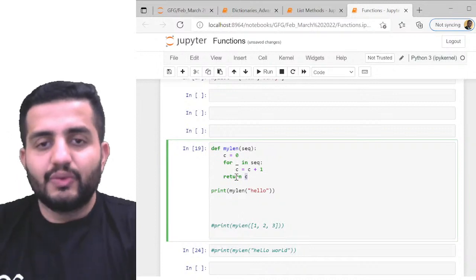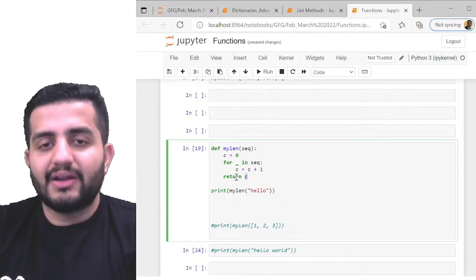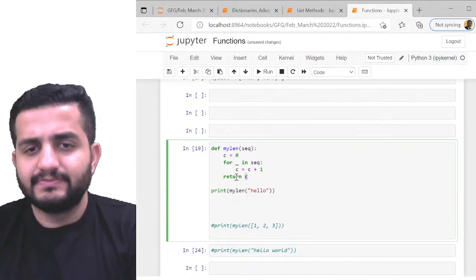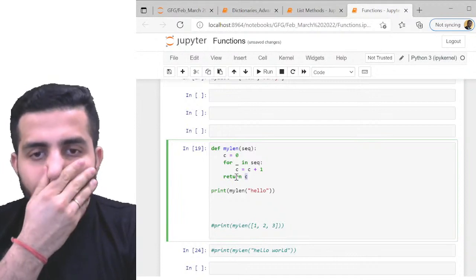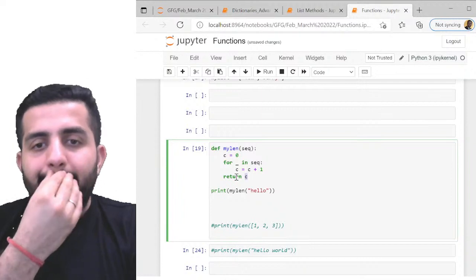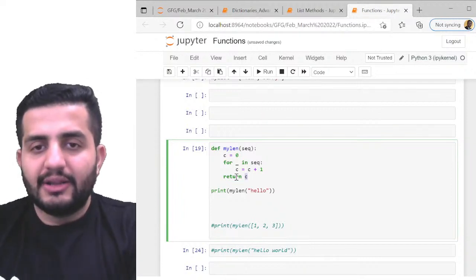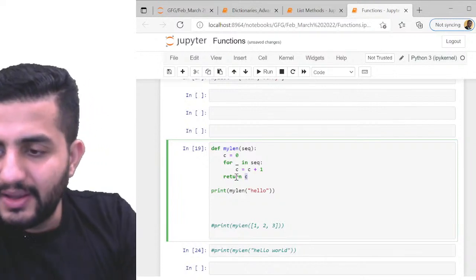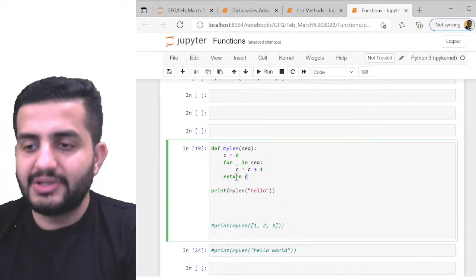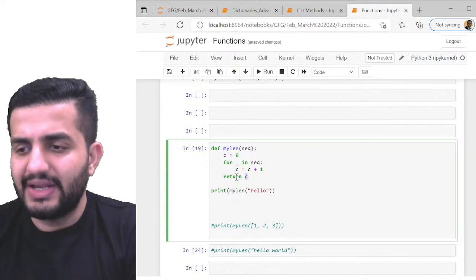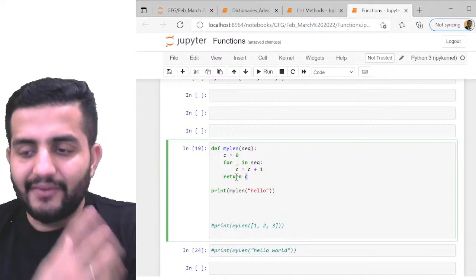So quickly, guys, what will be my output here if I run mylen on hello? Quickly, guys. What will be my output if you run the mylen function on hello? So we have an output here, 5. Shifali says 5. Any other responses, guys? There shouldn't be a problem here. It's a very simple question. The only reason I'm asking you this is that it covers a lot of topics.